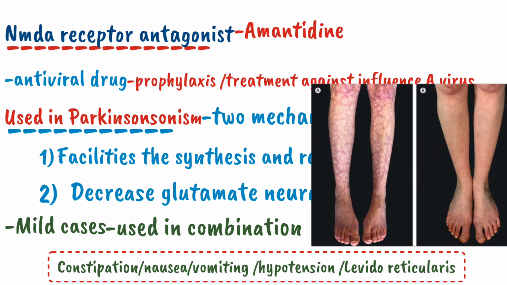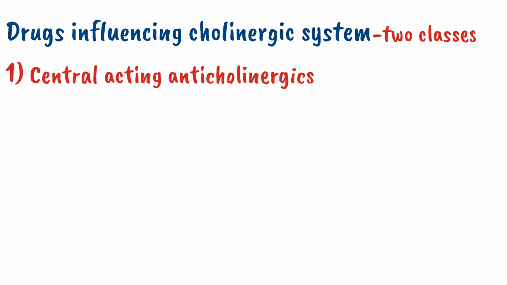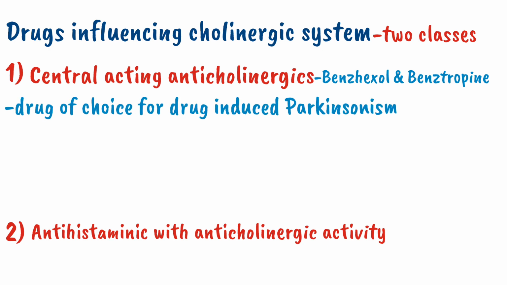Now let's switch our gear toward the second class of anti-Parkinson drugs which influence the cholinergic system. The drugs which influence the cholinergic system include two classes. The first one is the central anticholinergics, and the second one is the antihistaminics with anticholinergic activity. The central acting anticholinergics include benzhexol and benztropine. These drugs are the drugs of choice for drug-induced Parkinsonism.